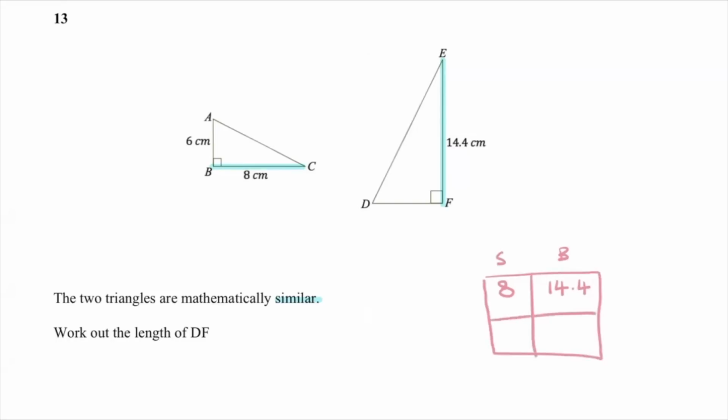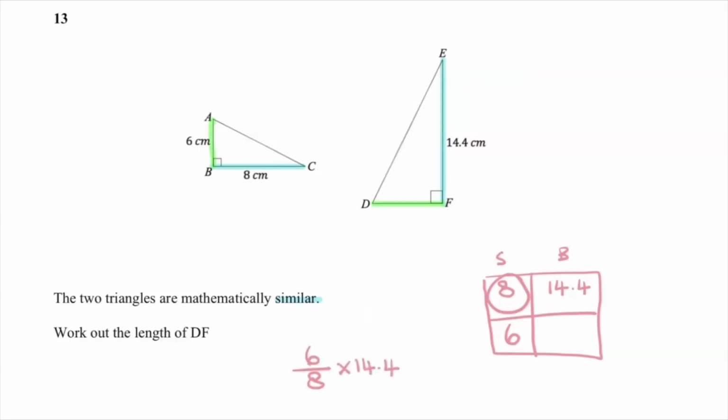And basically, I'm going to use my boxes and labels to help me here. I want to find the edge DF, which matches on the small one with AB here, which we know is 6. I've kind of got a bit of a labeling system going here. I know that 6 is on the small triangle, so I'm putting it in the small column. 8 is my trapped number, so I am going to do 6 divided by 8 times 14.4.